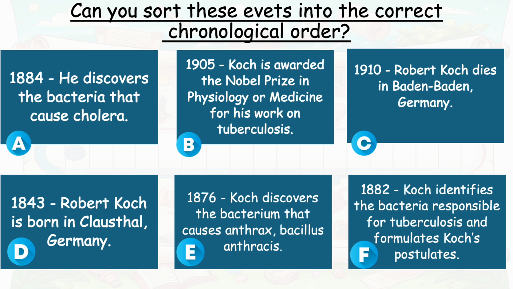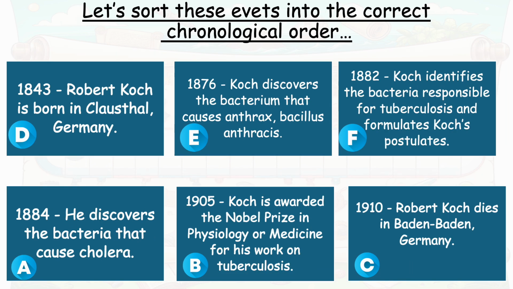You may like to pause the video and take a moment to arrange these events in the correct chronological order. Let's sort these events into the correct chronological order. 1843, Robert Koch is born in Clausthal, Germany. 1876, Koch discovers the bacterium that causes anthrax, Bacillus anthracis.